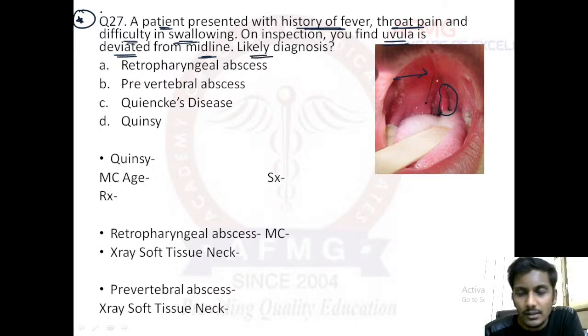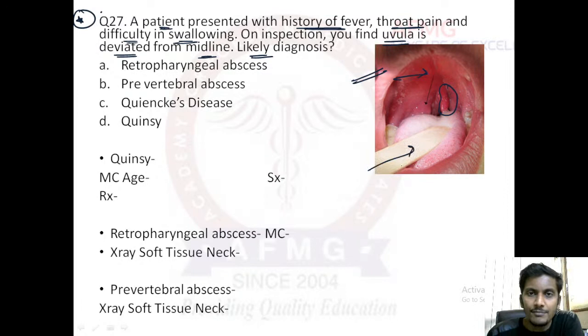Likely diagnosis is? Along with that, they have given an oropharyngeal picture also. This is a tongue depressor, an oropharyngeal spatula. Here we can see the arrow has been marked. Here we can see a swelling in the tonsils. In and around the tonsils, a swelling is seen due to formation of abscess, and the uvula is shifted to the other side.